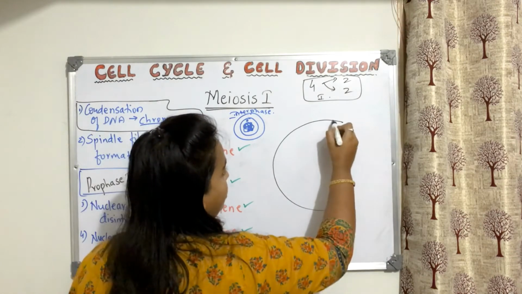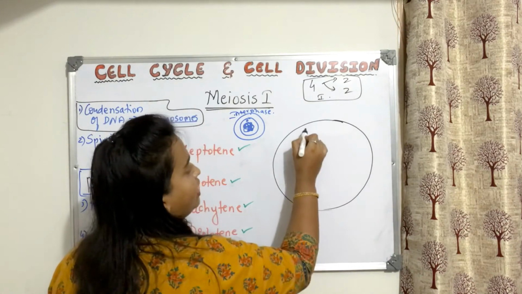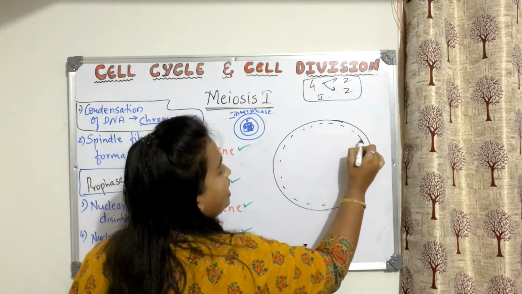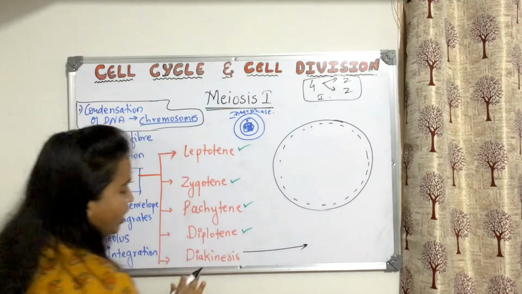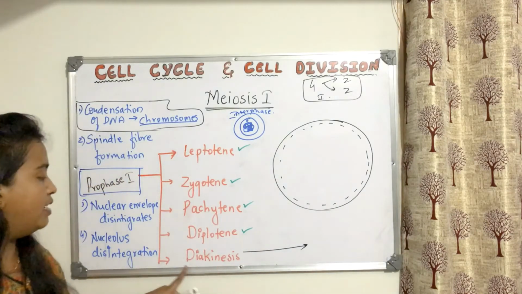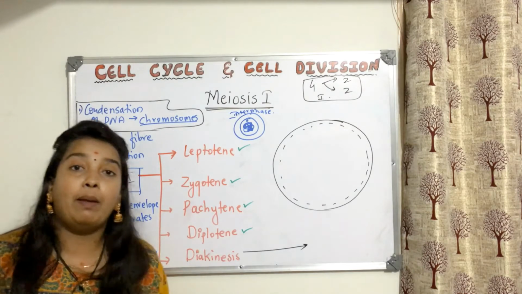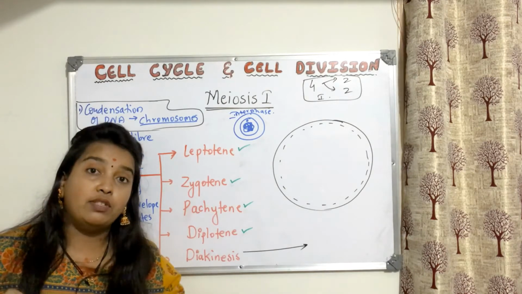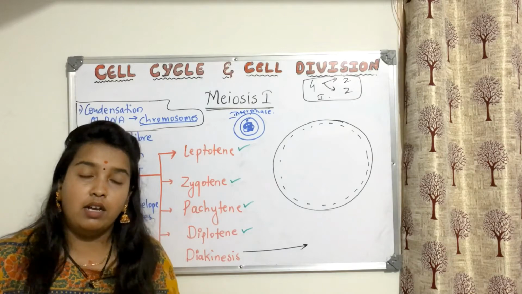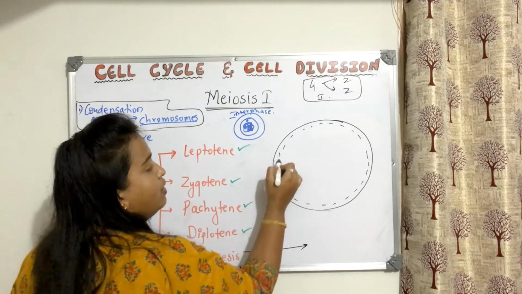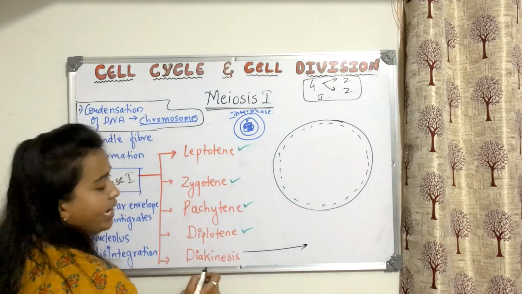This is the cell. Now slowly the nucleus will start disintegrating, because after diakinesis what will be the next stage? After you complete diakinesis, that means prophase 1 is completed. So next will be metaphase 1. In metaphase 1 the chromosomes should be at the center, and spindle fiber should be there. So nuclear envelope disintegration will start in diakinesis.